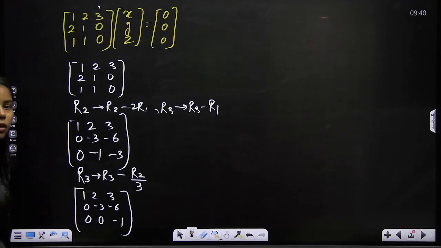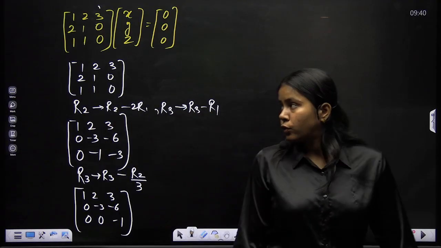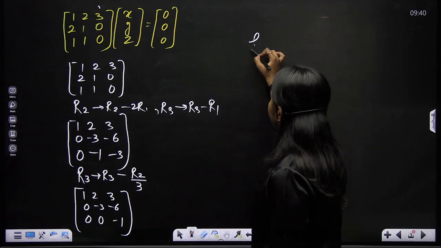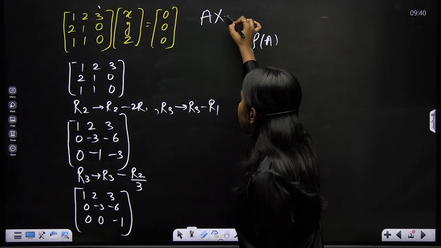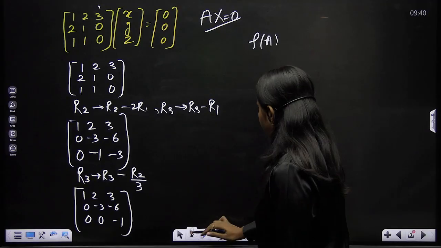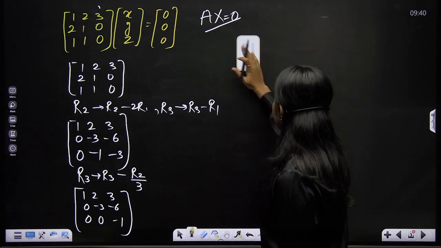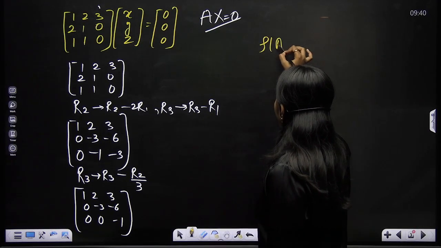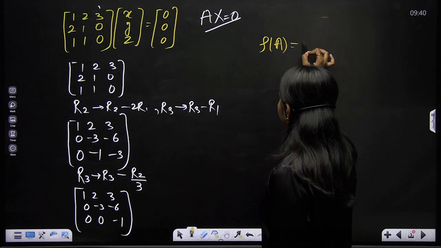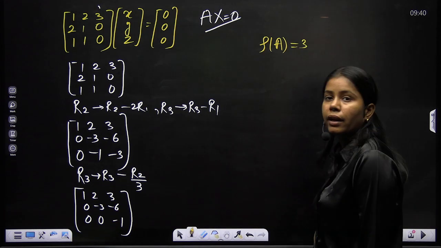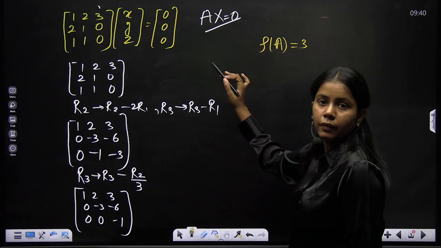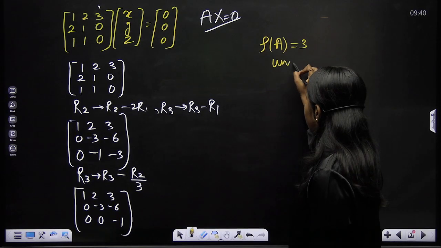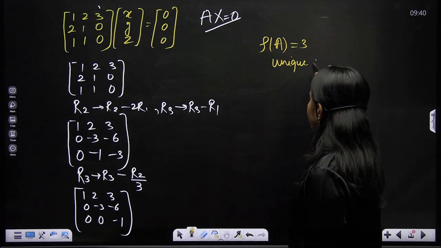So here the matrix is now in row reduced format. The rank of the A matrix, let's suppose this system is AX equals 0, right? The rank of the matrix here is 3. Once I got that the rank of the matrix is 3, I can say that it has a unique solution, and all solutions would be 0.